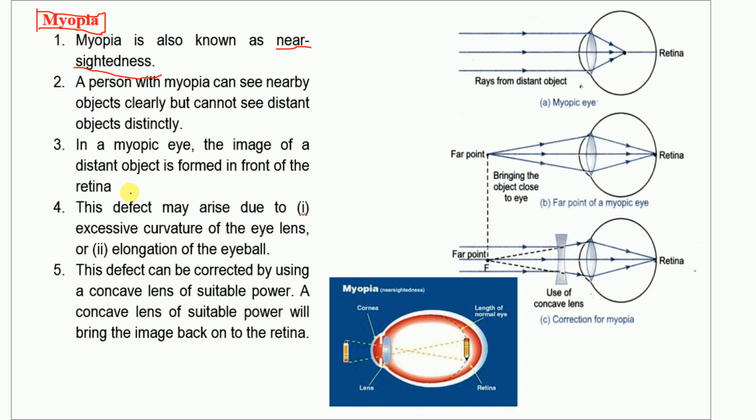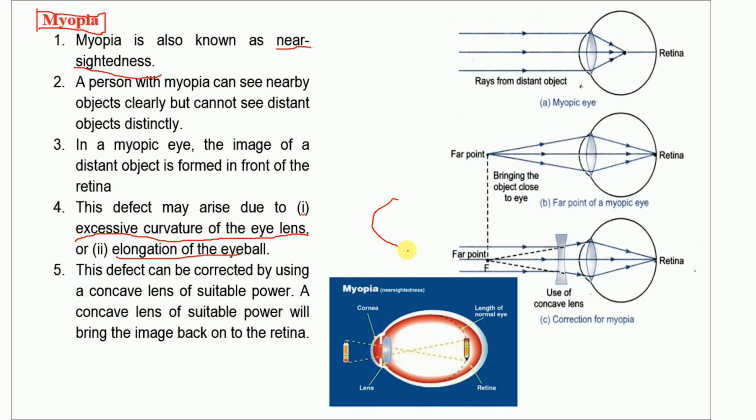Many reasons are there. The main reason is excessive curvature of the eye lens. Excessive curvature means the eye lens becomes thick. If the lens is thick, we can see nearby objects. And one more reason is the elongation of the eyeball. Now, what does elongation mean? Here you can see.